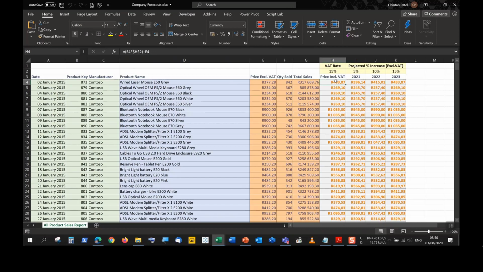So I do suggest that you look at the previous video. I did explain in great detail how this effect works. It is quite a complicated section. I won't actually lie about that.